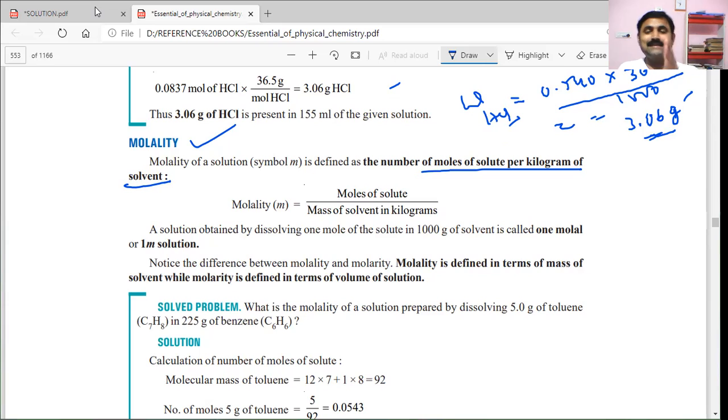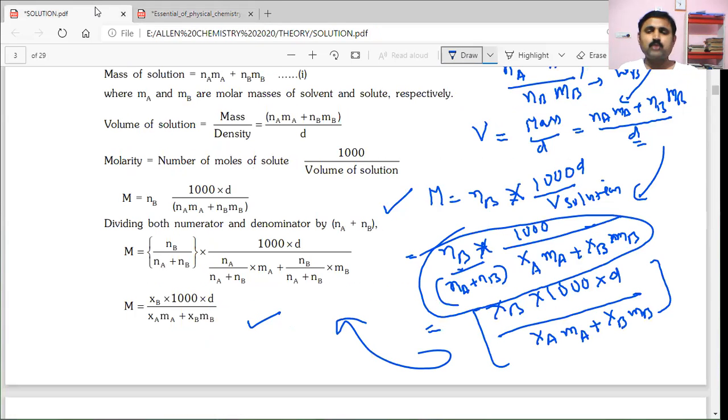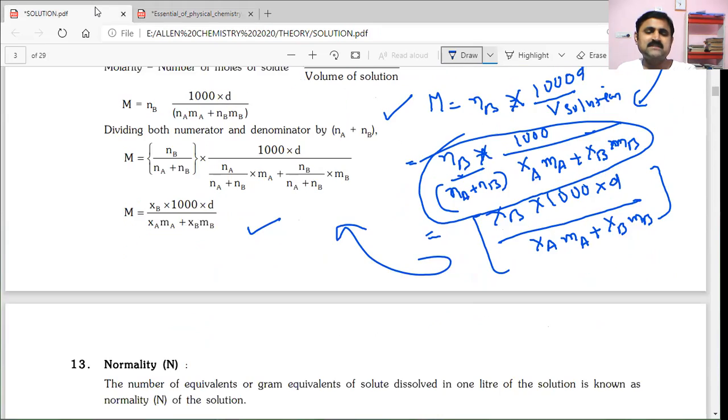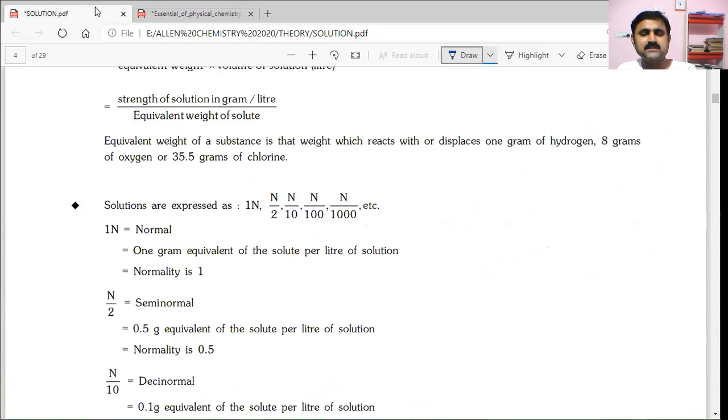So the temperature dependence is very clear for molarity. But this molality is temperature independent. So the best way of expressing concentration is molality only. Small m is the symbol we will use for that.